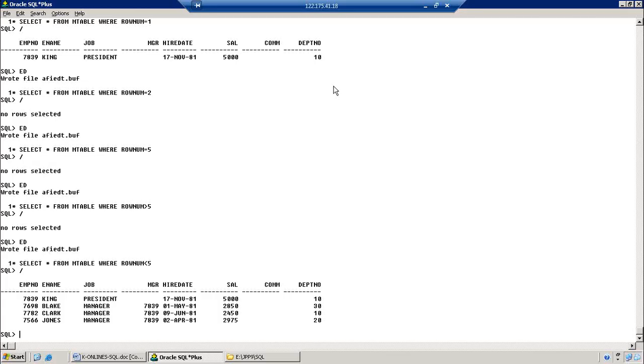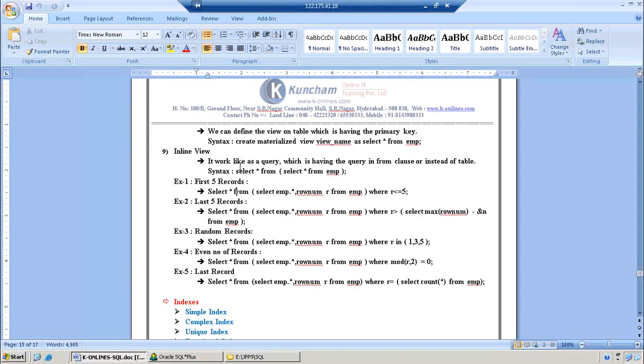We don't have any special syntax for inline view. Observe this. It works like a query.